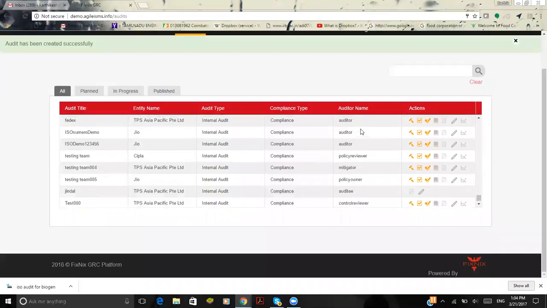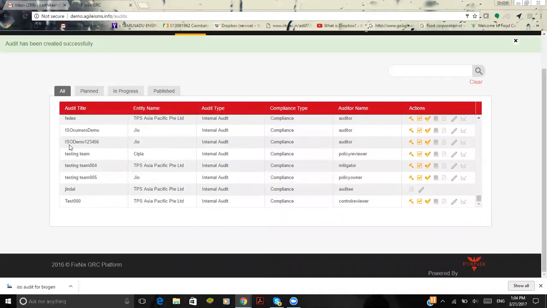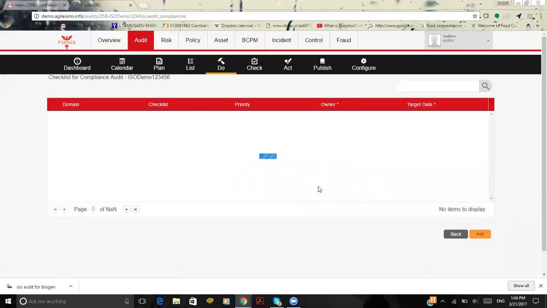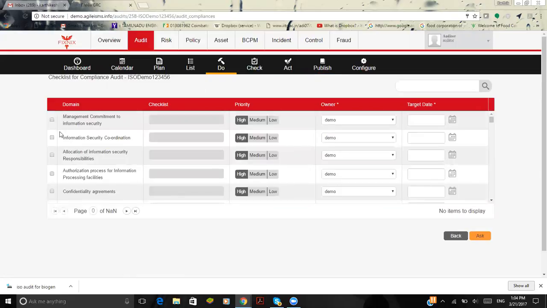As an auditor, my task is not completed. I need to assign certain artifacts to the employee. If you could find, this is ISO demo 123456 here. And in this Do option, as an auditor, I'm going to have the predefined functionalities as Do, Check, Act, and Publish. Here, maybe I'll select the particular checklist. For instance, I'm selecting management commitment to information security and information security coordination as the artifact that is needed to be done by the auditor demo and the auditee demo that he's going to assign.